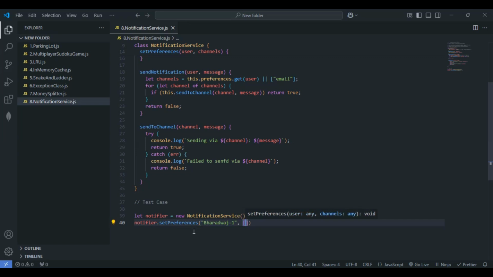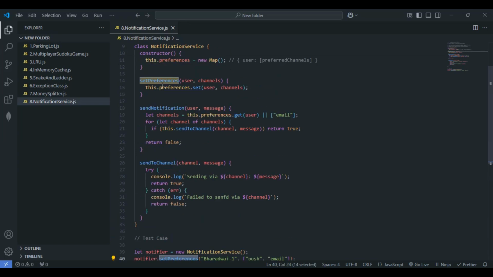So while explaining, I said we can go with SMS, push, or email as well, right? In this case, Bharadwaj 1 I have considered, and let me make use of push within the strings as well as email. You can make use of SMS as well. I'll just make use of push and email for this one. I'm just setting the preferences using the set preferences method here. You can clearly see here, this method.